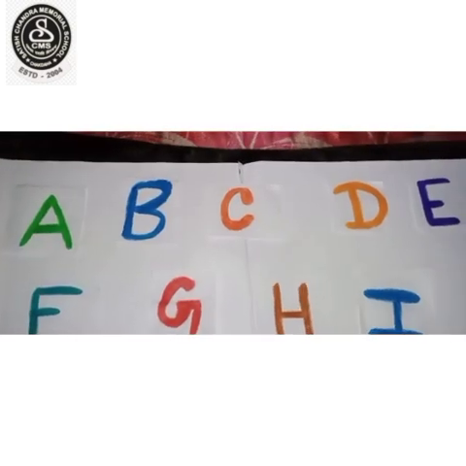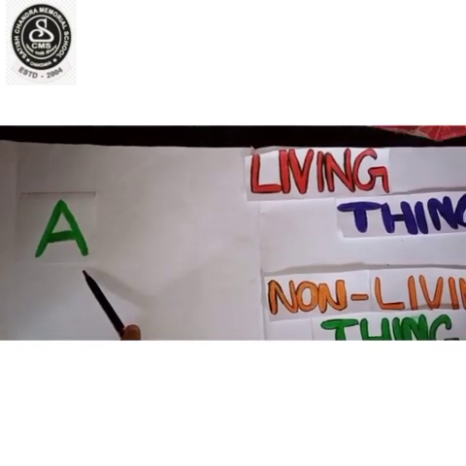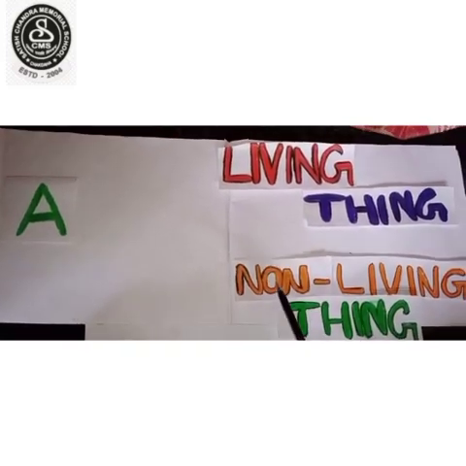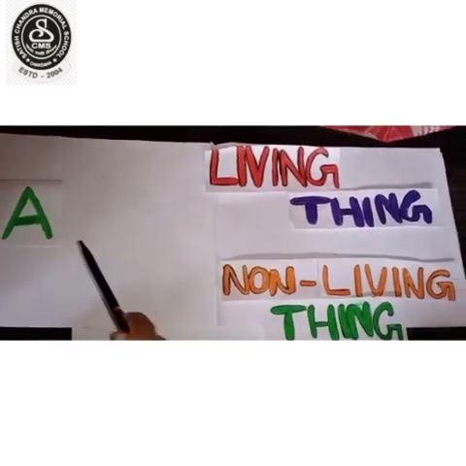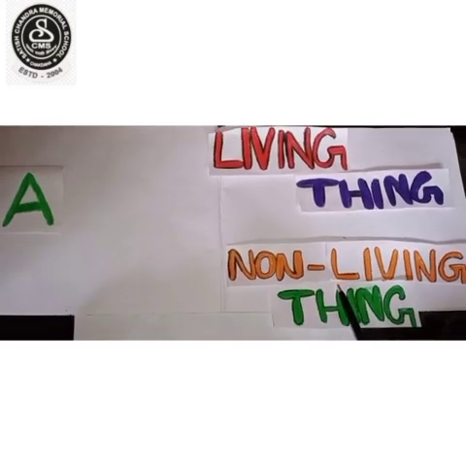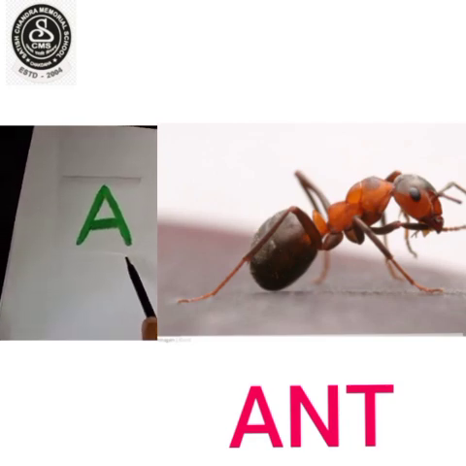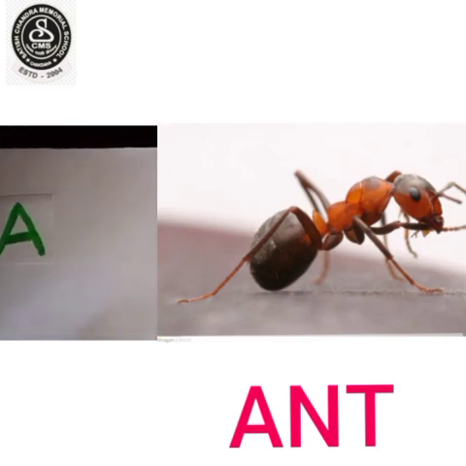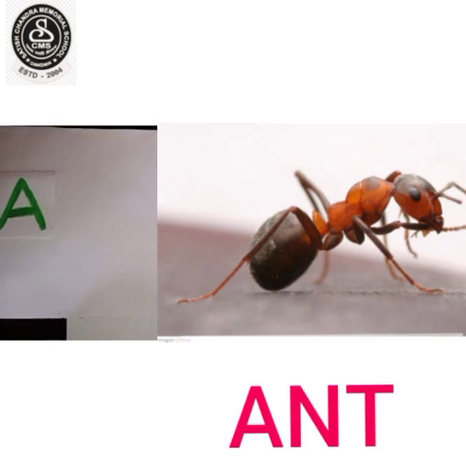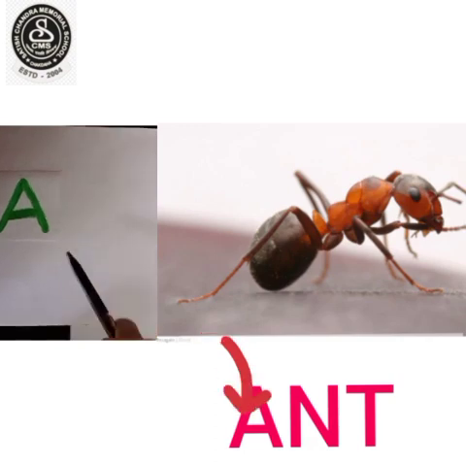So, today we will do, see everyone, this is A. First we will say one living thing starting with A and one non-living thing starting with A. The living thing starting with A is an ant. A-N-T. Ant is a living thing starting with A. See the beginning letter of ant. It is A. Right. Very good.